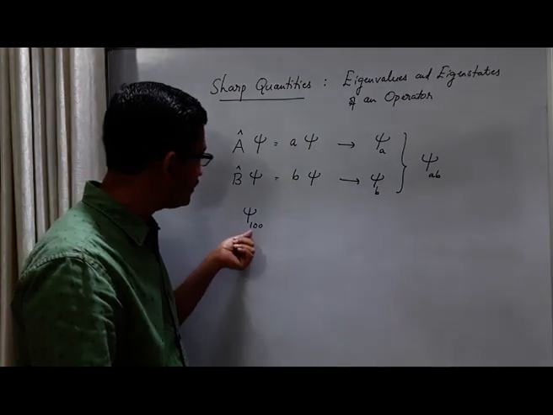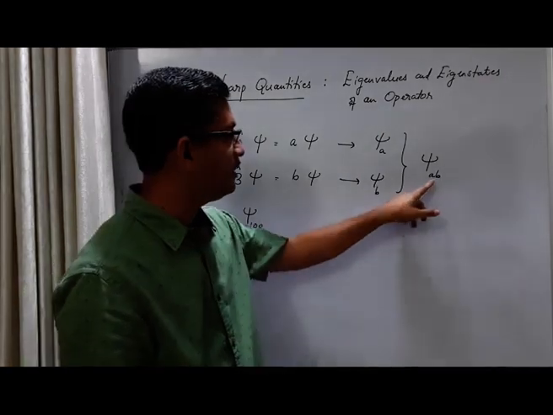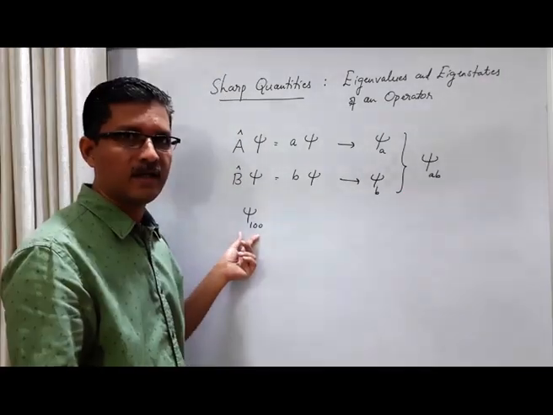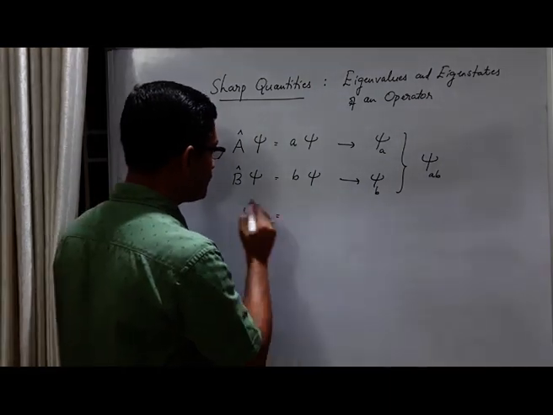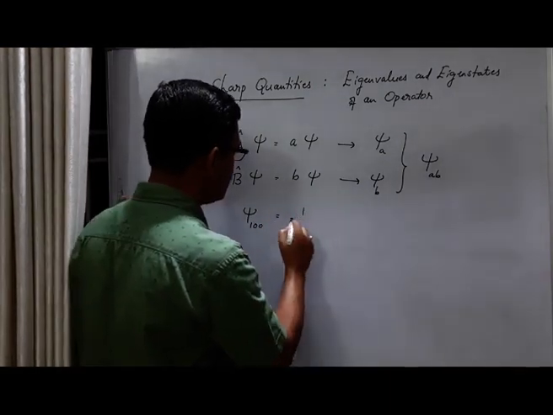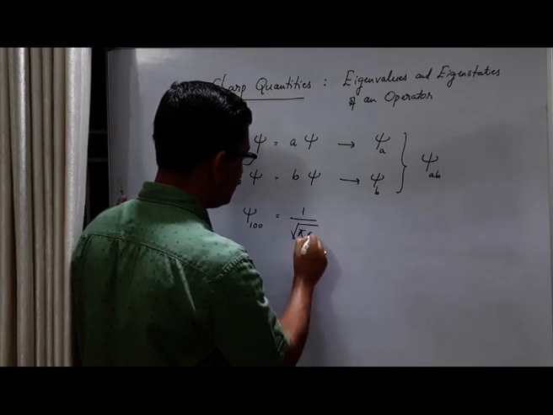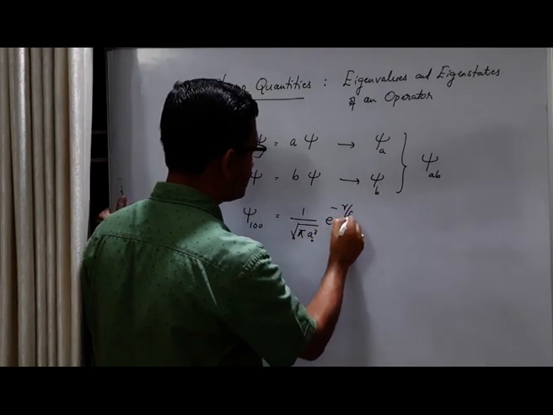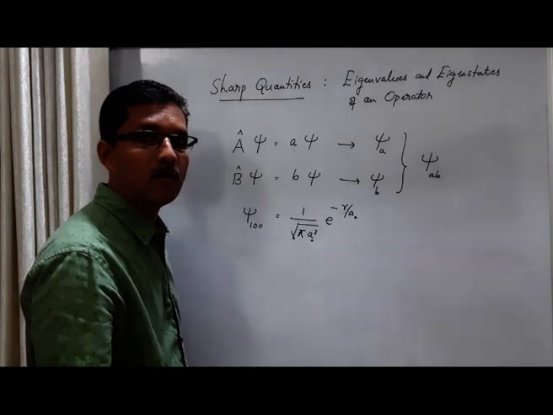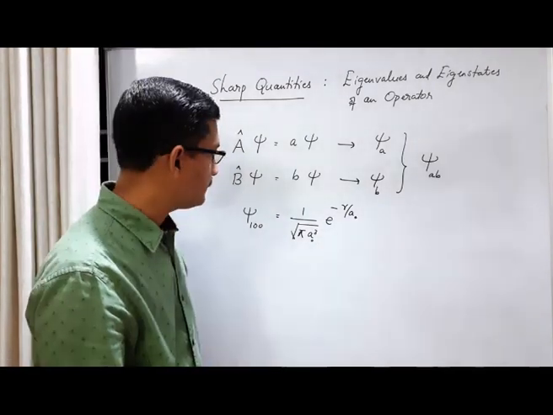I will come back to this labeling later. The state is labeled in terms of three eigenvalues. The value of this state psi 1 0 0 is 1 by square root of pi a0 cube, e raised to minus r by a0. This is the wave function for the ground state of the hydrogen atom, where a0 is the Bohr radius.